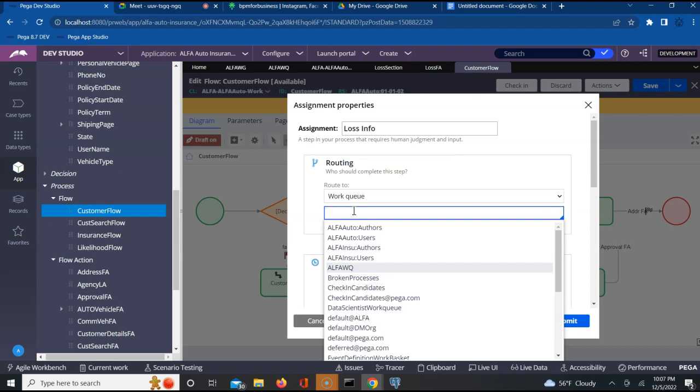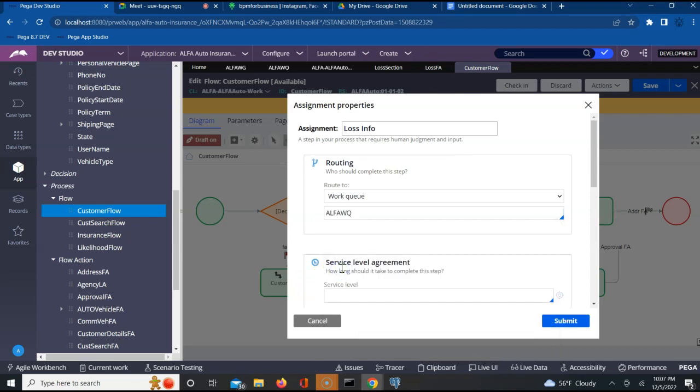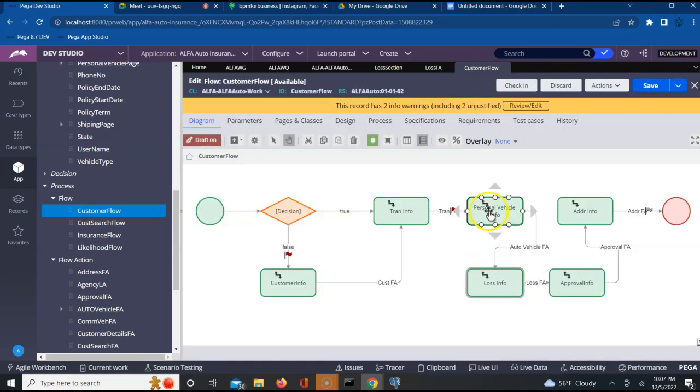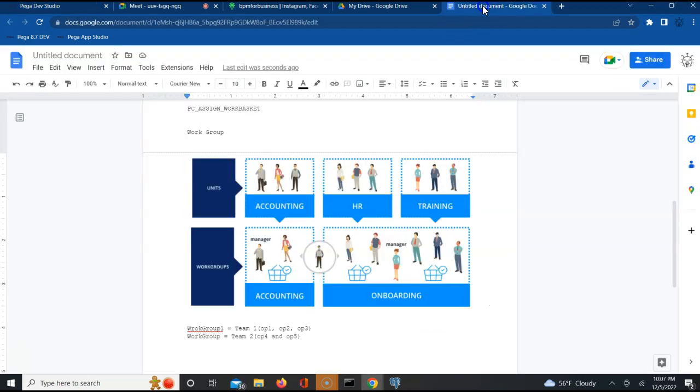Yes. See, I can do it this way and push whenever the details are updated. For example, when the flow comes here after personal vehicle info, this has to be routed to the new alpha work queue which we created. It has to go and sit in that work basket. Alpha work queue's work basket is where we are putting this item.